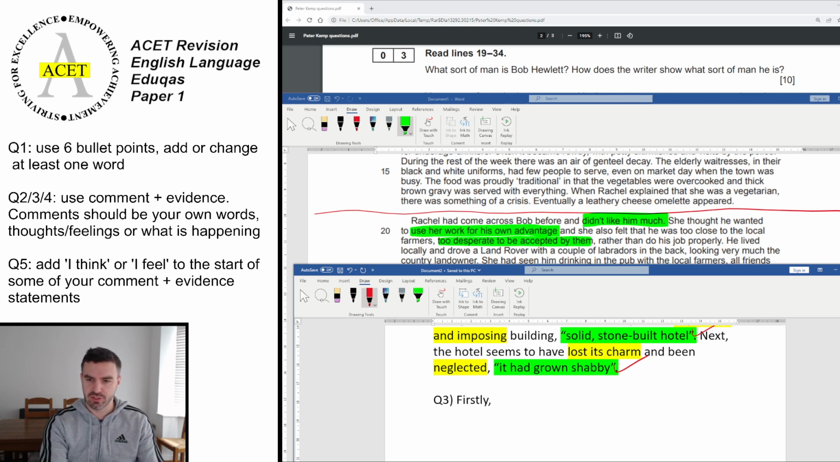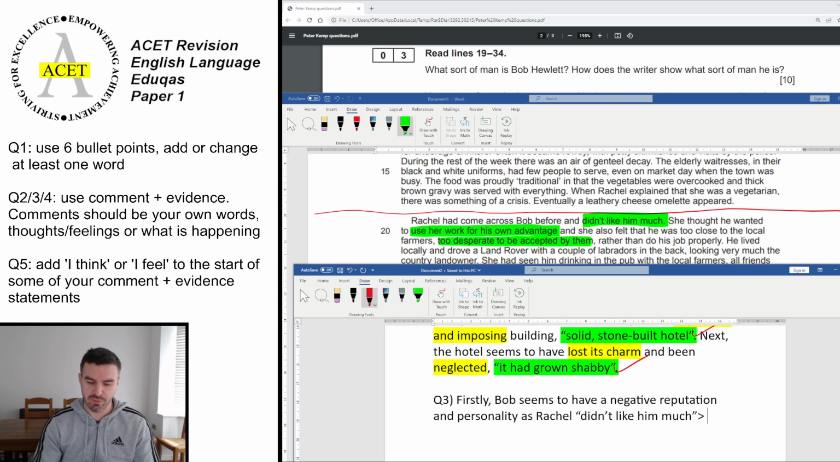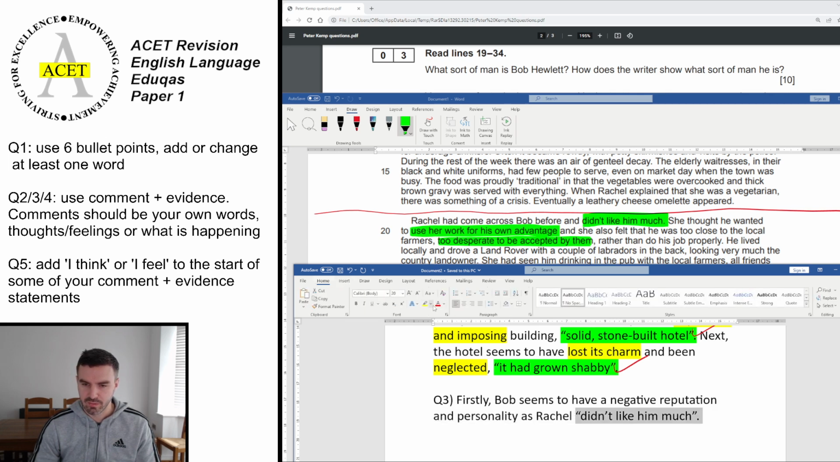Okay, so firstly, Bob seems to have a negative reputation, or you can say, or even personality, as Rachel didn't like him much. Doesn't have to be too precise here. That is going to be enough to get you your first mark on the paper. Okay, just color code those.